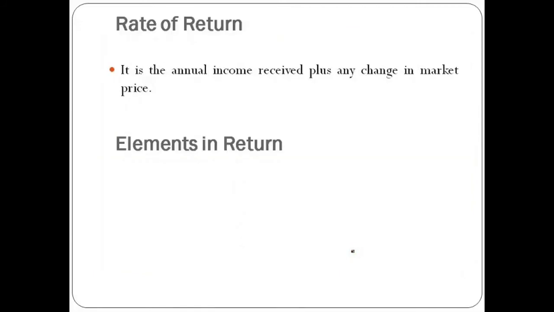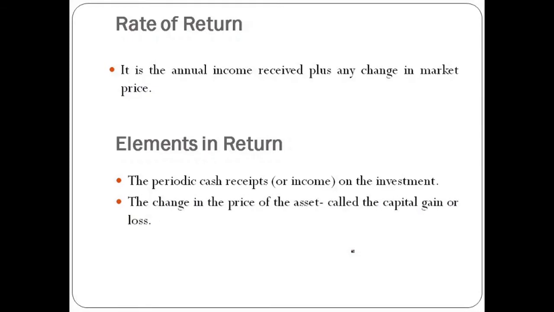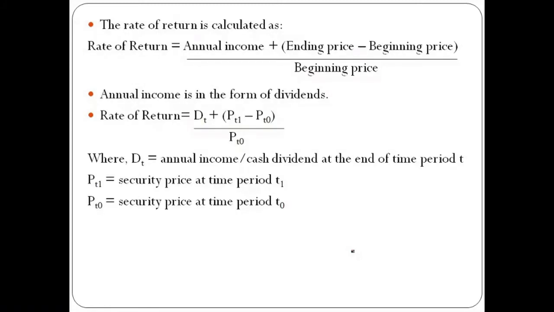Okay, now rate of return is the annual income received plus any change in market price. Now there are two elements in return. First is the periodic cash receipts or income on the investment, and second is the change in the price of the asset called the capital gain or loss. Now the rate of return is calculated with this formula, that is rate of return is equal to annual income plus ending price minus beginning price divided by beginning price. Annual income is in the form of dividends. Okay, symbolically rate of return is equal to Dt plus Pt1 minus Pt0 divided by Pt0.